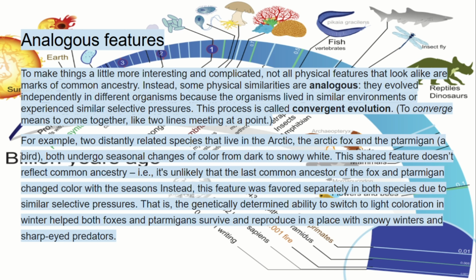For example, two distantly related species that live in the Arctic, the Arctic fox and the ptarmigan, a bird, both undergo seasonal changes of color from dark to snowy white. This shared feature doesn't reflect common ancestry, i.e., it's unlikely that the last common ancestor of the fox and ptarmigan changed color with the seasons. Instead, this feature was favored separately in both species due to similar selective pressures. That is, the genetically determined ability to switch to light coloration in winter helped both foxes and ptarmigans survive and reproduce in a place with snowy winters and sharp-eyed predators.